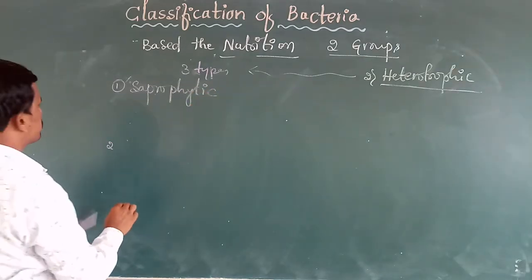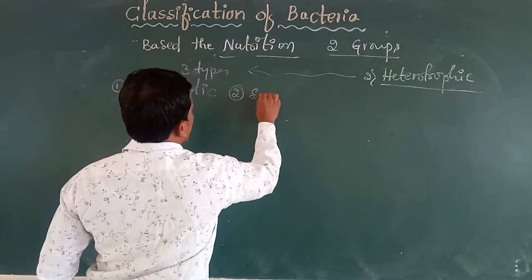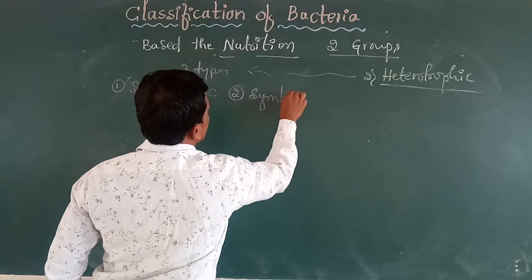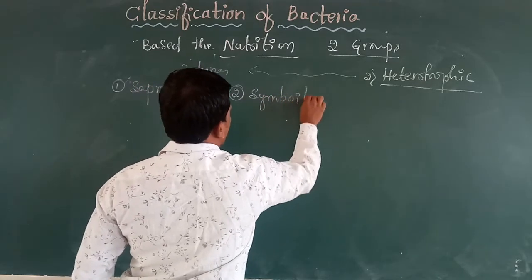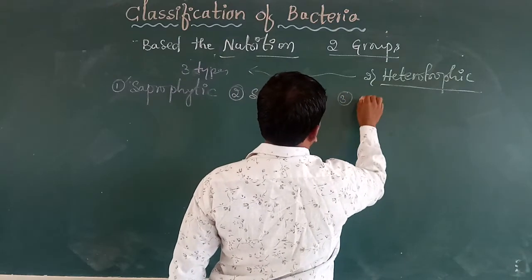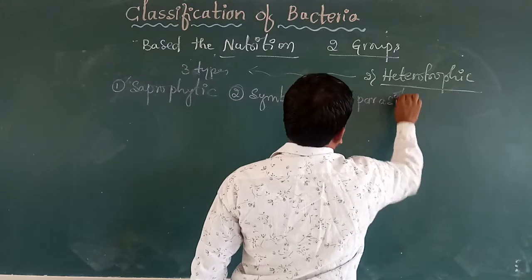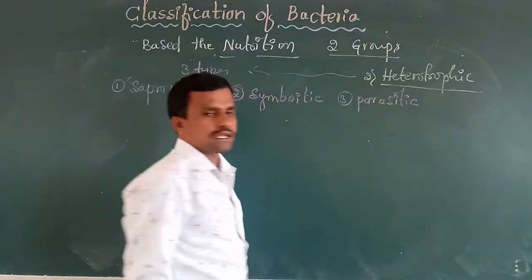Second one is symbiotic bacteria, and the third one is parasitic bacteria.